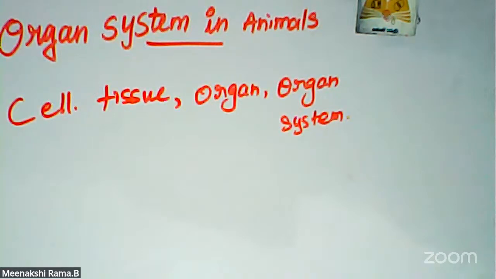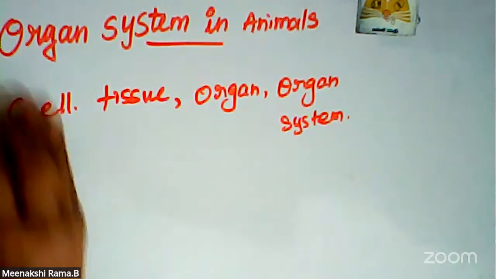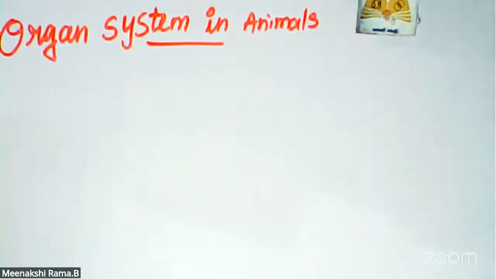Now I'm going to explain first what the systems are, what organs form each system, and their functions. After that, we will enter the digestive system. Today's topic is the digestive system. Before that, I'm going to explain what systems are present in our body.